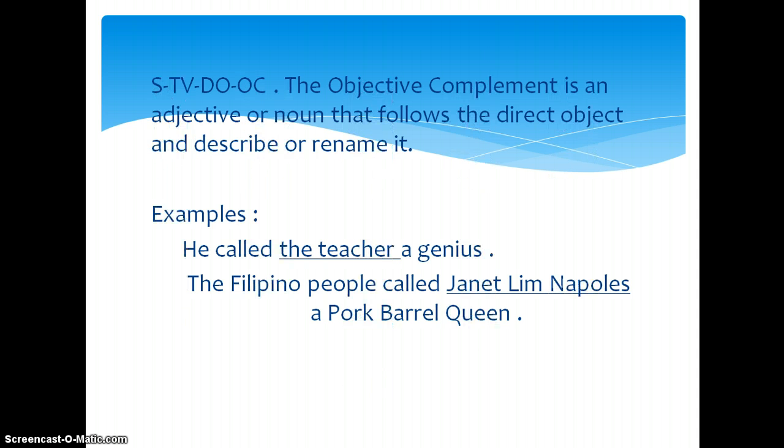STBDOOC. The objective complement is an adjective or noun that follows the direct object and describes or renames it. Examples: he called the teacher a genius. The Filipino people called Janet Ling Napoles a pork barrel queen.